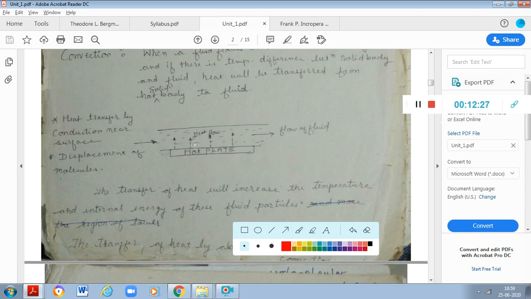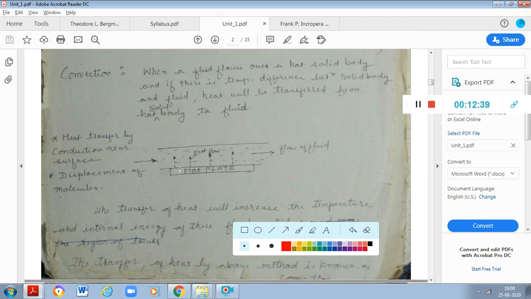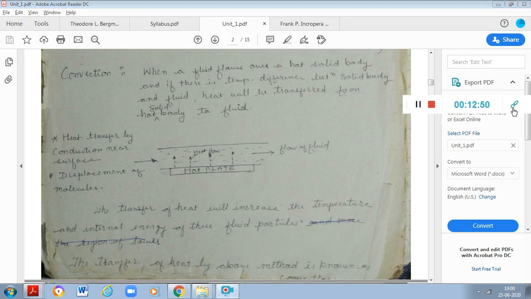What will happen? If this cold fluid starts flowing over this hot plate, it will gradually pick up the heat as it flows over this hot plate. So there is a fluid flow from this point to this point, and heat will be picked up from this point to this point.